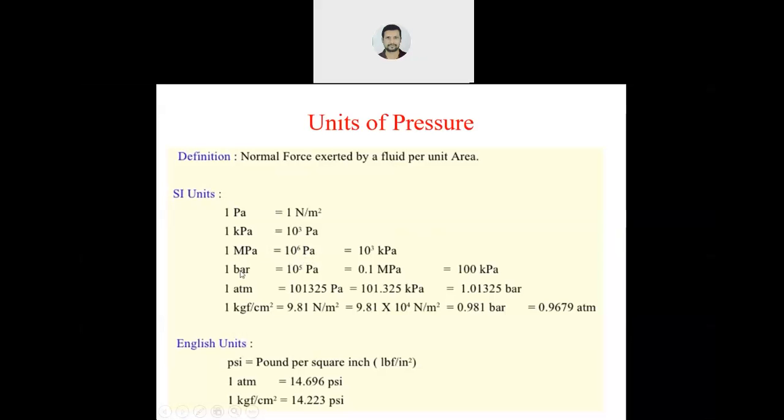Here, 1 bar is 10 to the power 5 Pascal, or you can write 0.1 megapascal or 100 kilopascal. Now 1 atmosphere is 101325 Pascal. In kilopascal, 101.325. In terms of bar, 1.01325 bar. So these are some conversions.